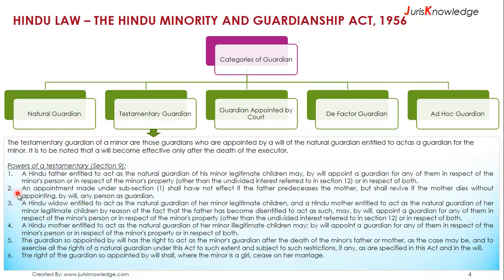An appointment made under subsection 1 shall have no effect if the father predeceases the mother, but shall revive if the mother dies without appointing by will any person as guardian.